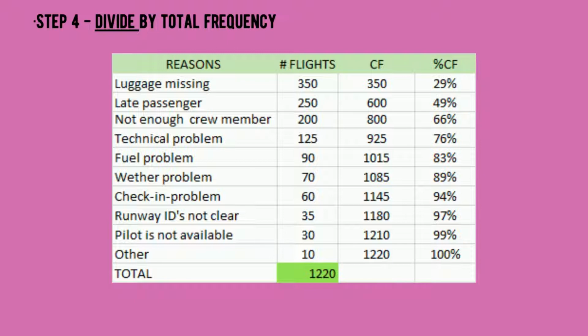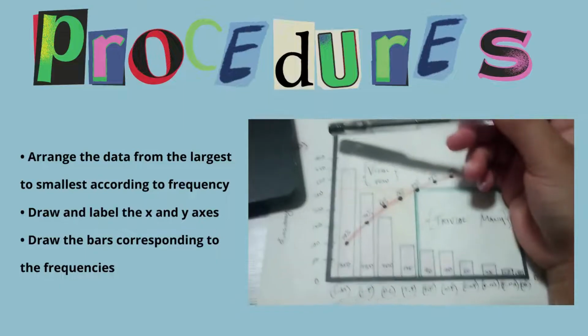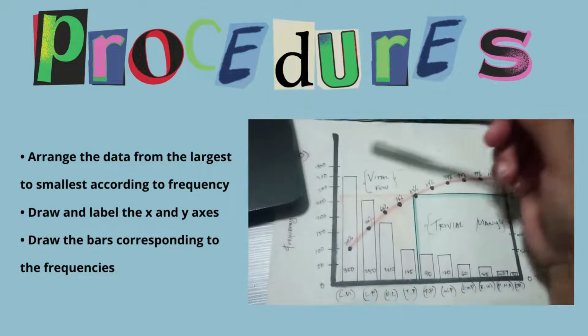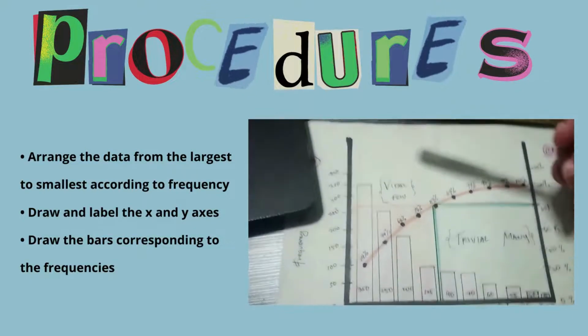And last, 1,220 divide 1,220 is equal to 1, which is equivalent to 100%. Okay, for the procedures, we were going to draw the graph and it has two axes.